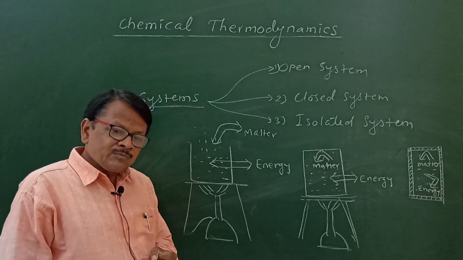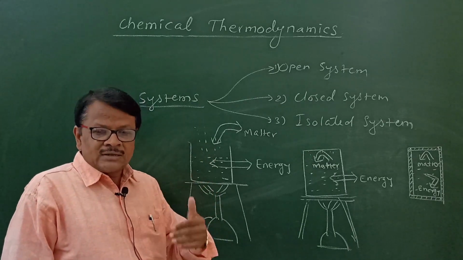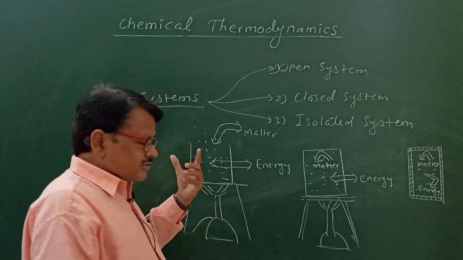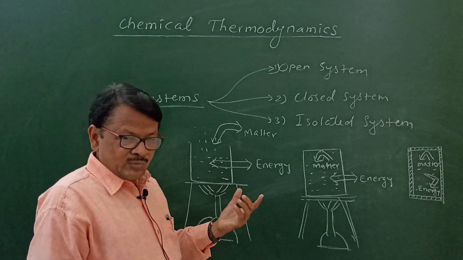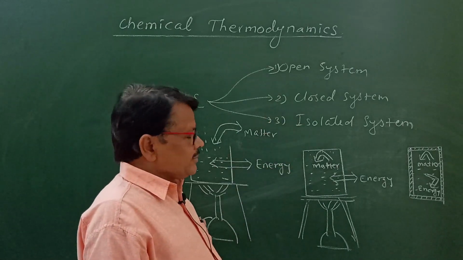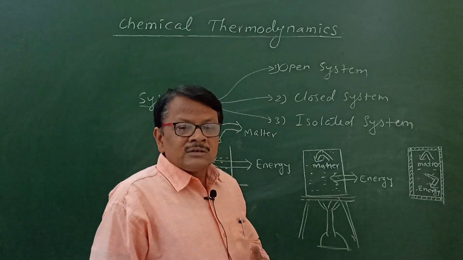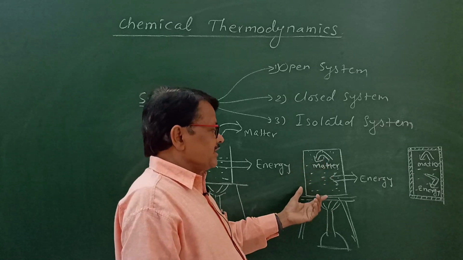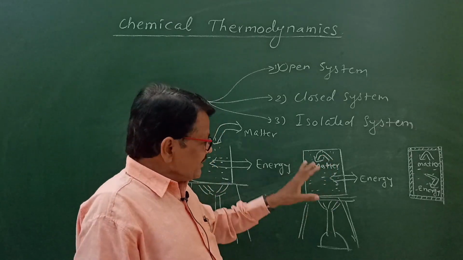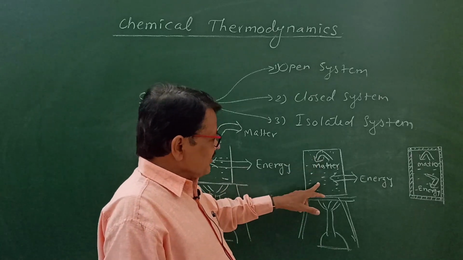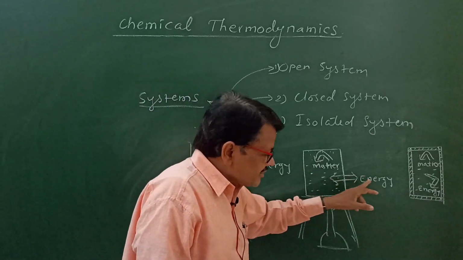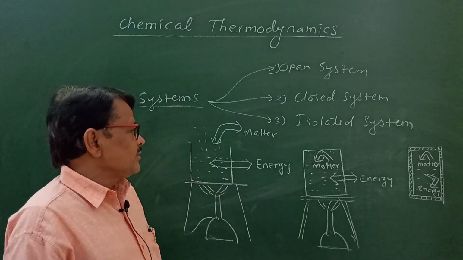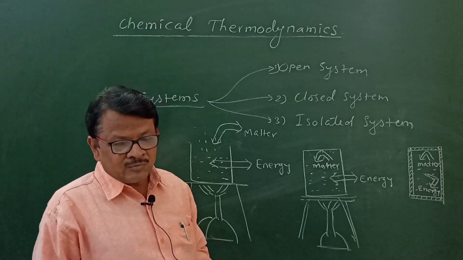Here what happens in an open system? In an open system both matter as well as energy exchange from the system to the surrounding. Its example is boiling water taken in a beaker or container. That is a closed system. Here in a closed system only energy can exchange with the surrounding but not the matter. Here we have considered the example of boiling water taken in a sealed container. Here matter remains as it is, but energy gets exchanged. That is an isolated system. In this system, neither matter nor energy can be exchanged by the system to the surrounding.